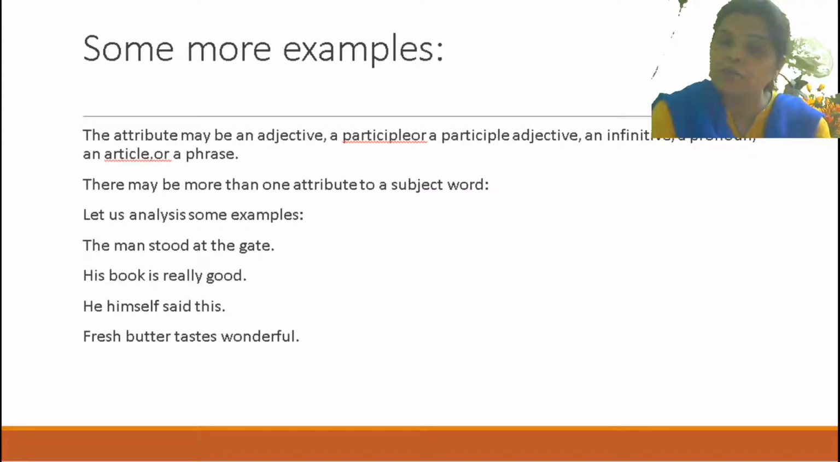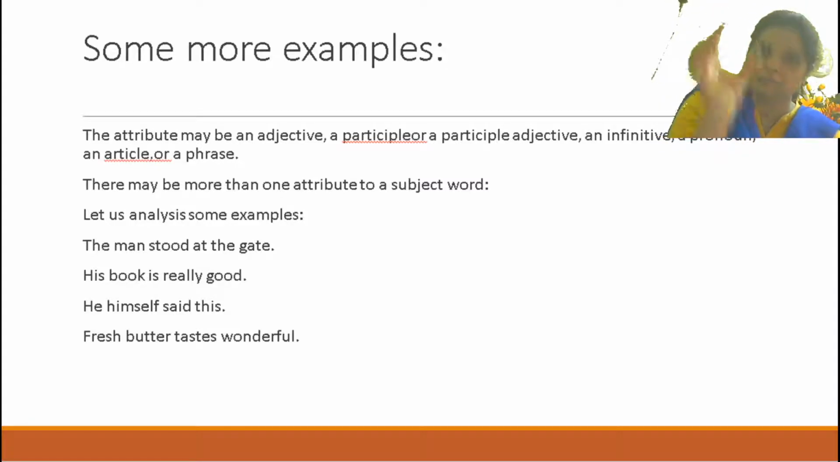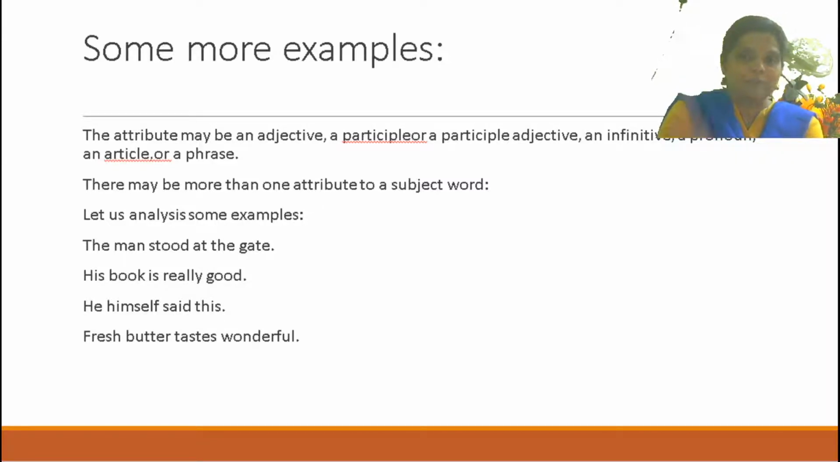Now you just think for 2 minutes. The man stood at the gate. Is that clear? Now, which one is the subject here? Complete subject, the man. But subject word क्या होगा? Only man. Listen, the man will be the complete subject and man is the subject word. Okay, is that clear? But now my question is, this is the first one.